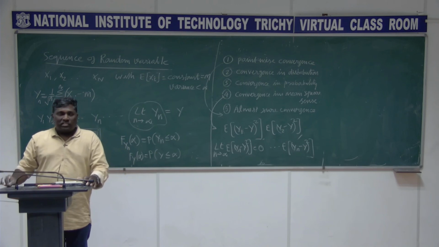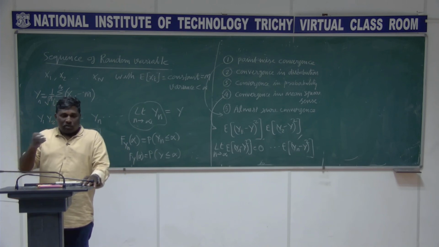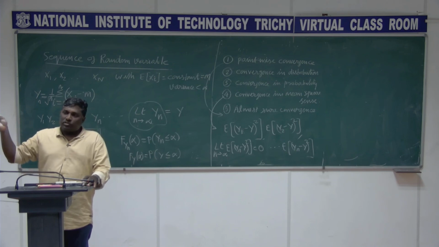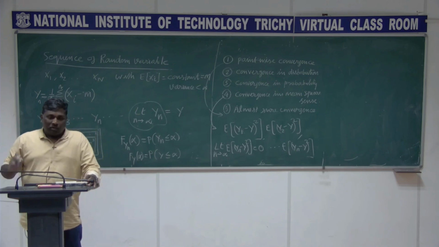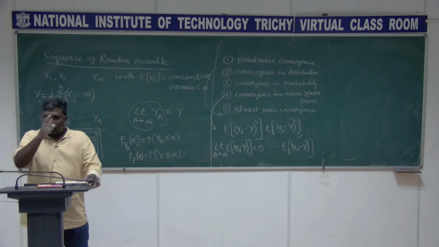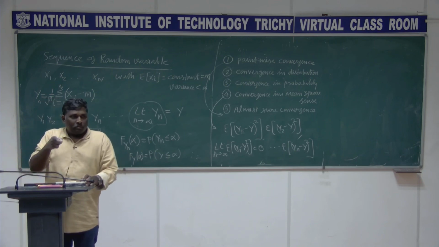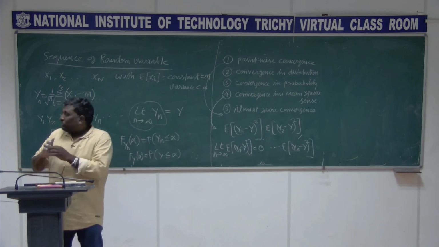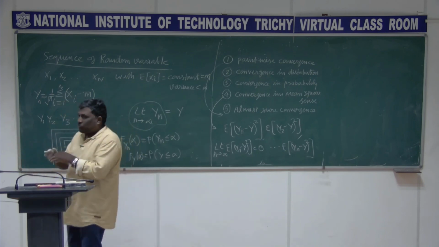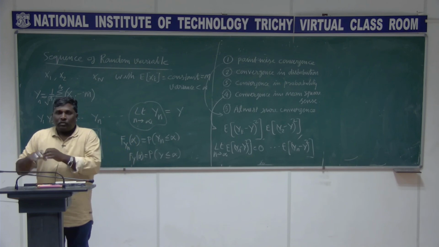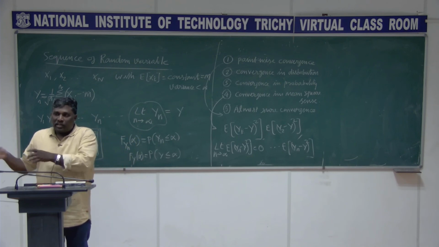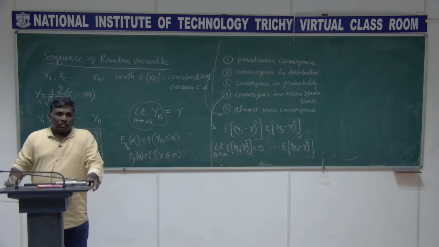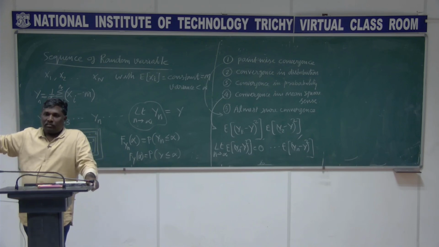then I can construct the sequence. The first is x1 minus m. The second is x1 minus m plus x2 minus m, divided by square root of 2. Then we have 3 terms, divided by square root of 3. It goes like that.